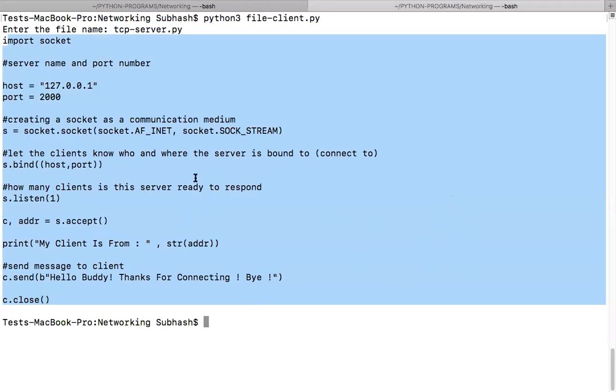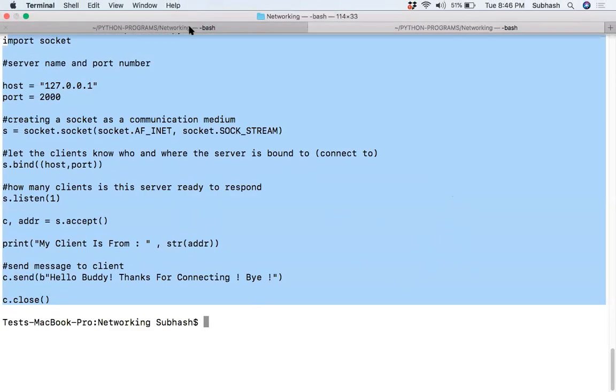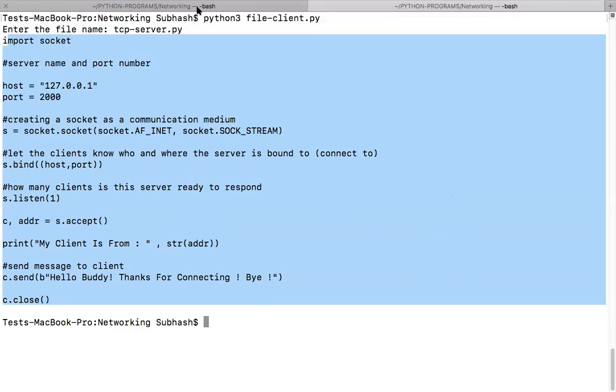Kirtan, can you just repeat what is happening here so that it will be a revision for everyone? Yes, sir. On the client side, we are requesting a file. So we are giving a file name to the server. The client is asking for the file name from the user. Say, for example, I want to open some file and see what the content is.